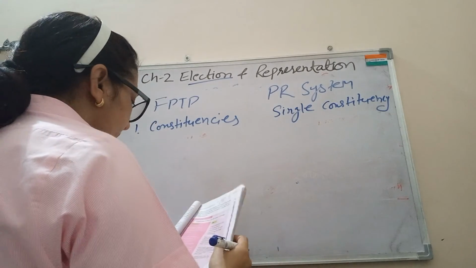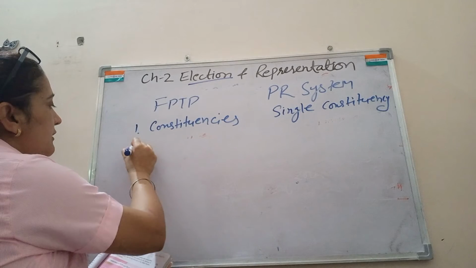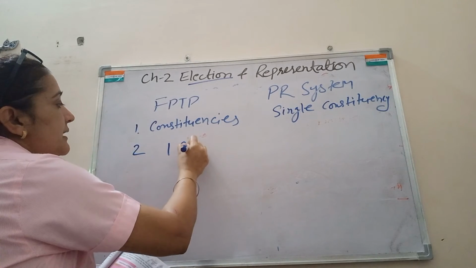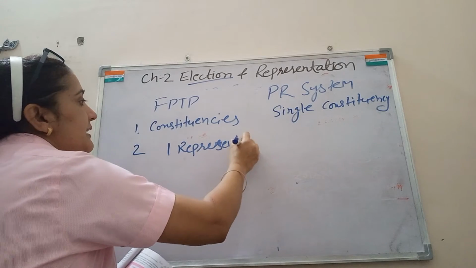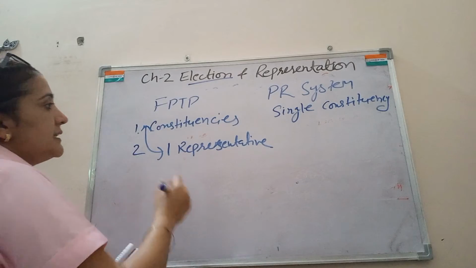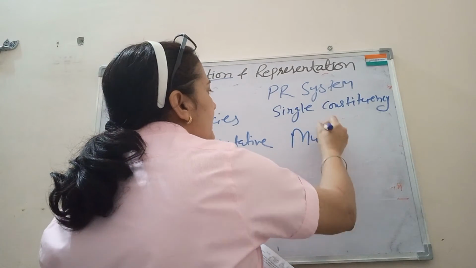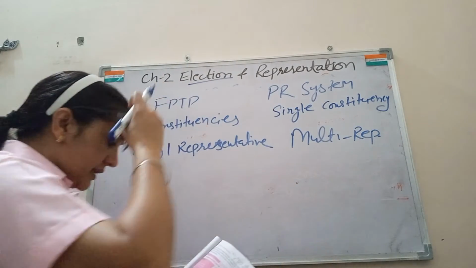Then, in FPTP every constituency elects only one representative, which means one constituency will have one representative. Here in PR, multiple representatives can be elected, like in a coalition government.